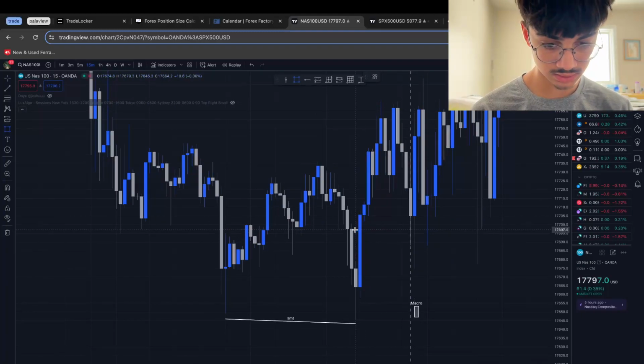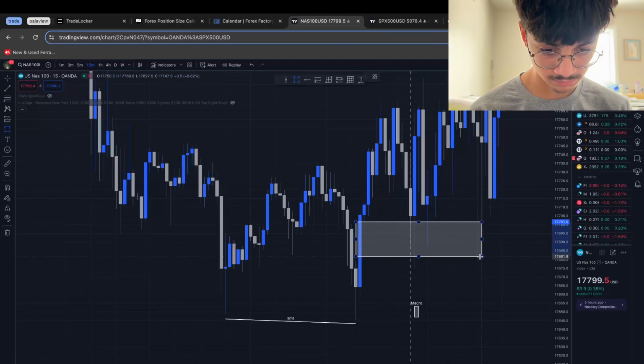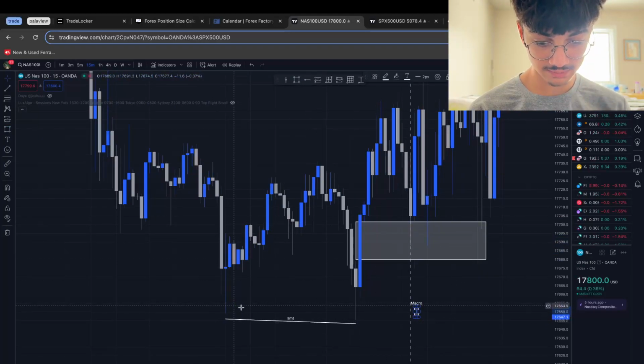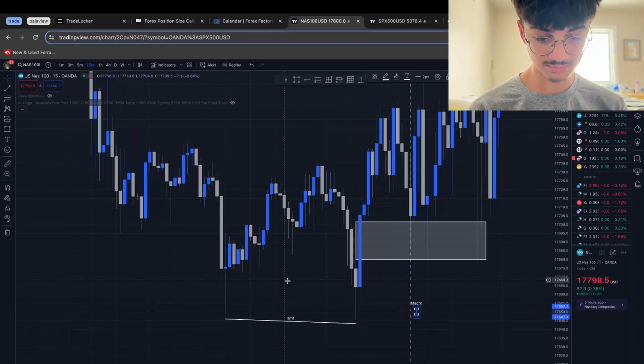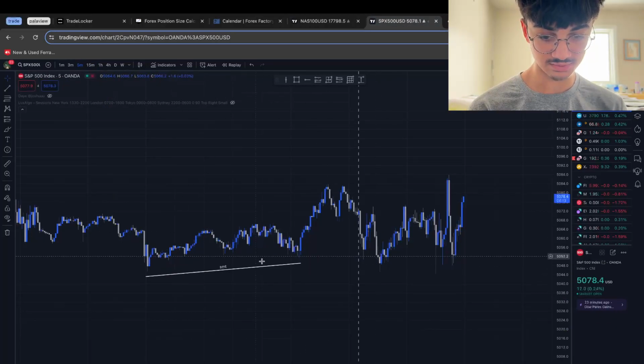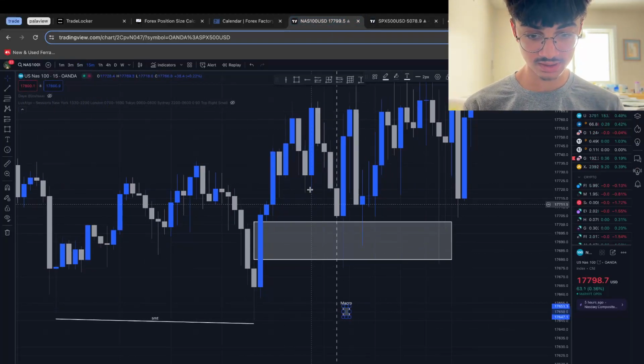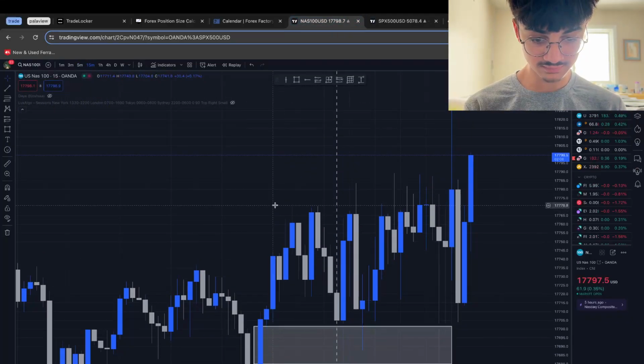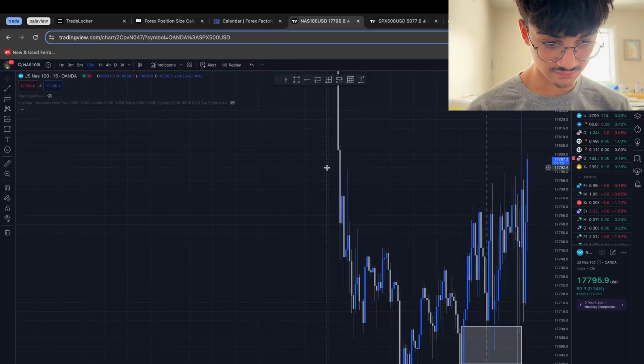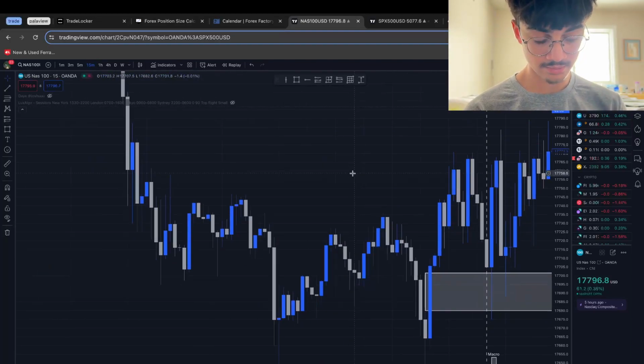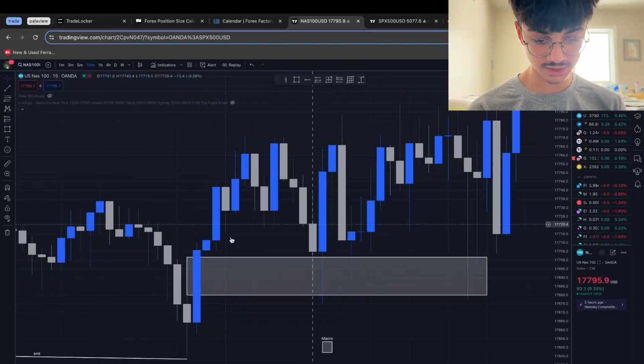If we have a look, this 15-minute fair value gap is the fair value gap formed off of the rally from this 15-minute SMT, which makes it even higher probability. So we see a tap into that at market open, the manipulation leg down. We have all of these resting highs here, all these resting highs. We also have highs here that need to be swept, and so those are going to be our take profit targets.